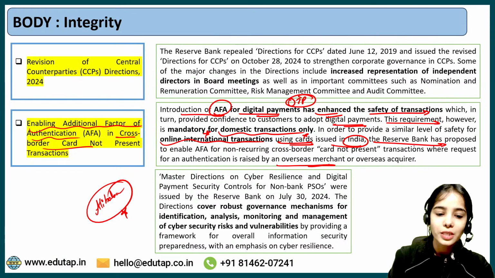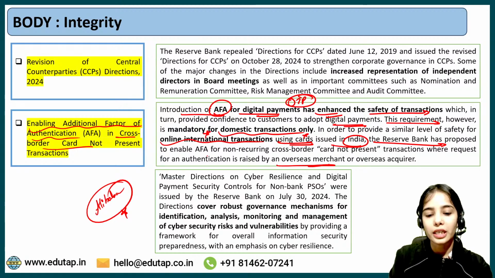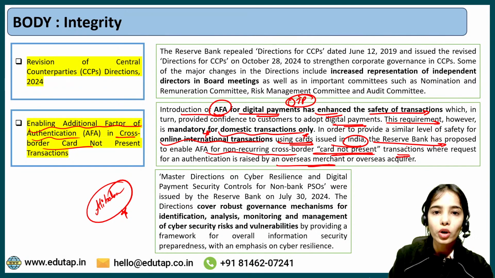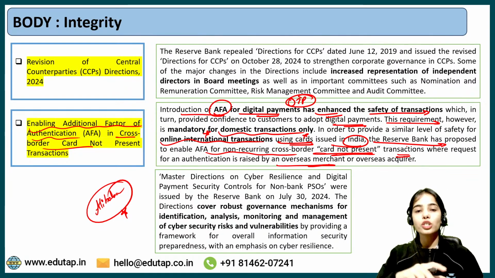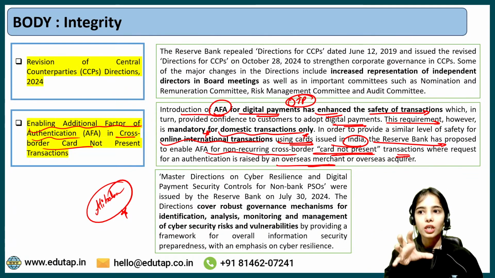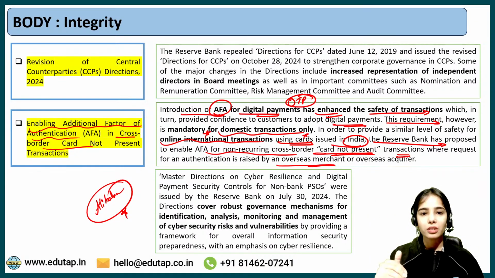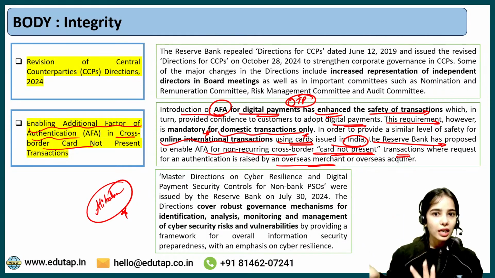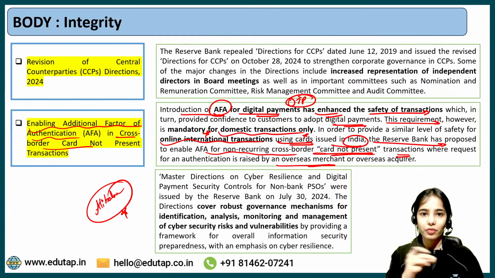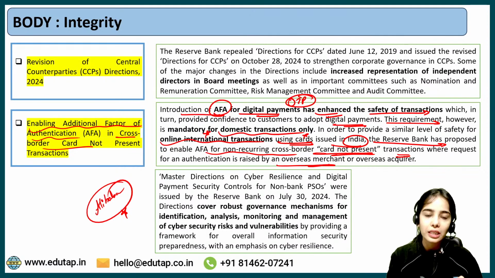So the Reserve Bank has proposed to enable the additional factor authentication for non-recurring cross-border card not present transactions. Card not present transactions means where the card is not present, you are not swiping your card, you are just feeding in the card details. Okay, let's say I'm using my mother's card to buy something from the Alibaba website. So my mother's card is not present with me, but I have the photo of the card and I'm just feeding in the details.